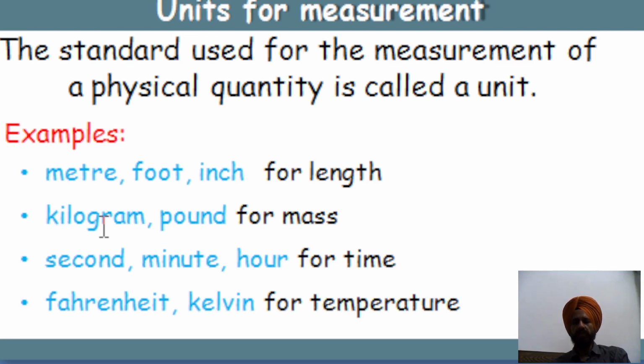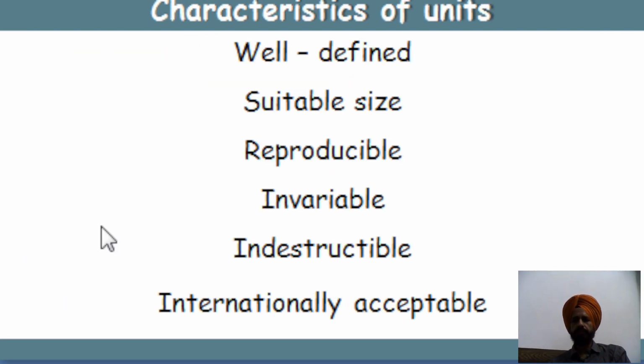For mass measurement we use the units kilogram, pound, and for time measurements we use second, minute, hour, and for temperature measurement usually we use the unit Fahrenheit or Kelvin. So these are the different types of units for measurements in physics.